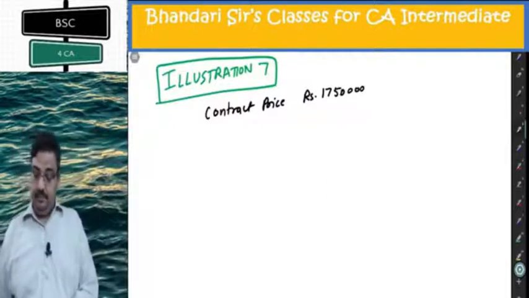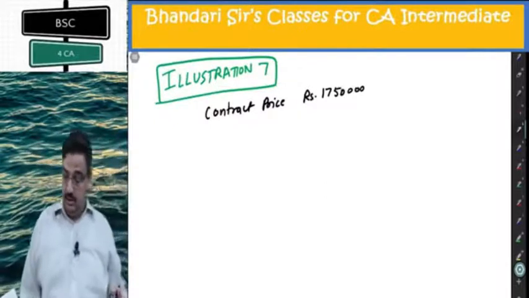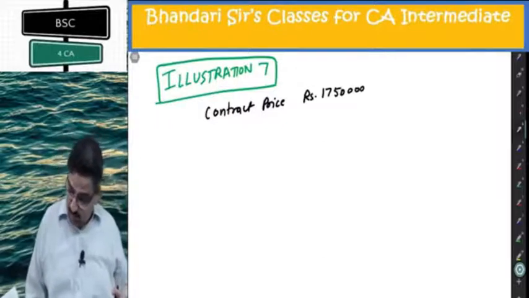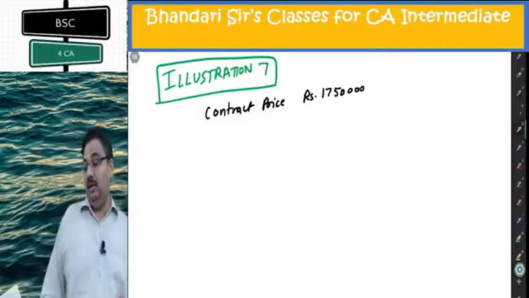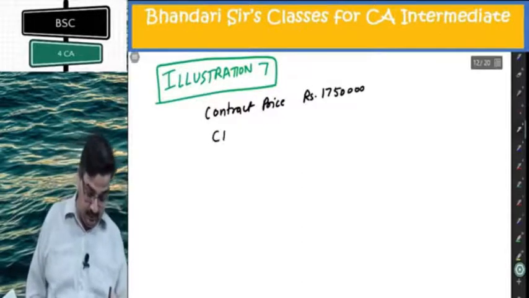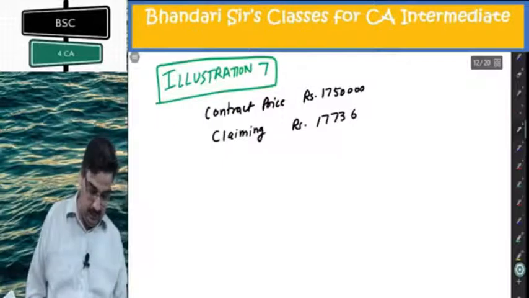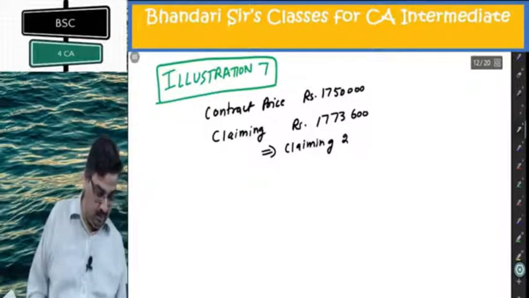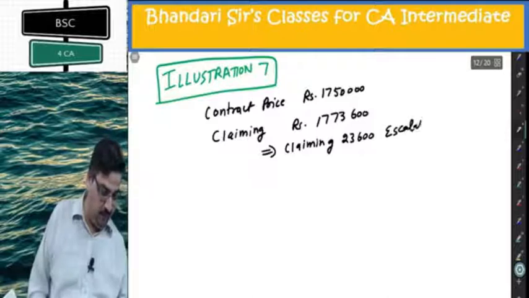You are given standards and actuals, wages also, materials also, and based on that they are claiming a final price of 17,73,600, implying a 23,600 escalation claim.